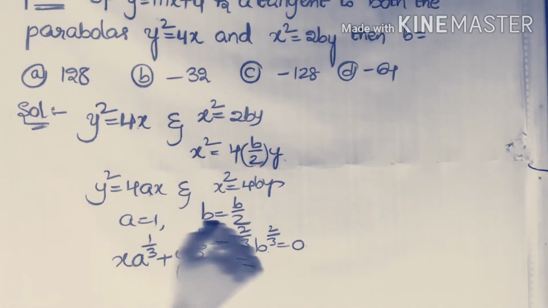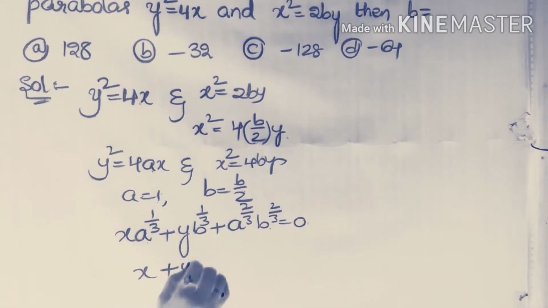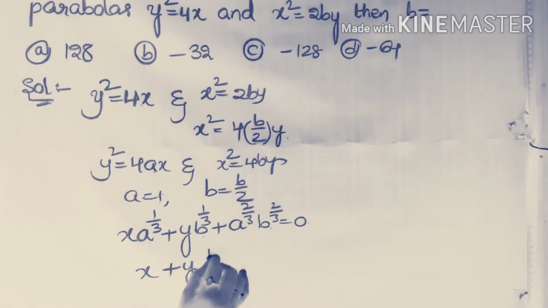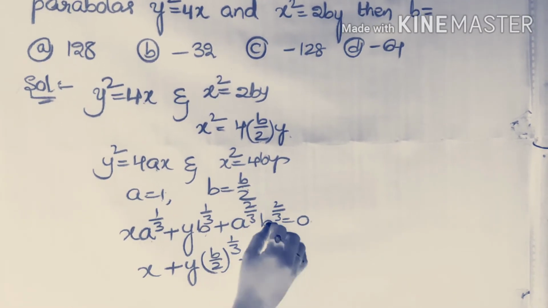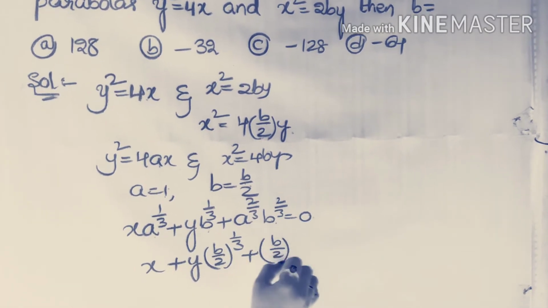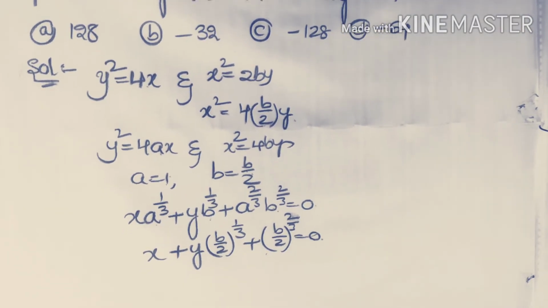Already we have that a = 1 and b = p/2. That is, x plus, substituting a = 1 here, plus y·(p/2)^(1/3) plus, with a = 1 and b = p/2, (p/2)^(2/3) = 0. Now this is the equation of the tangent.